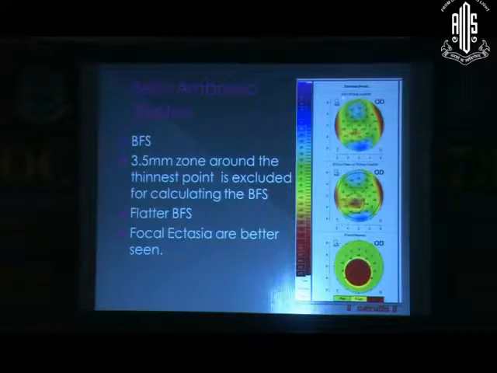So I think it was around 7. I don't see the number there. It's around 7.65 in the first float, and it's come down to 7.75. So what is happening here is the ectatic area is looking a little bit more obvious. So a subtle ectasia will be looking more obvious in a Belin-Ambrosio type of display. The difference map is also given. So based on these 4 stages, we will try to analyze a few cases.